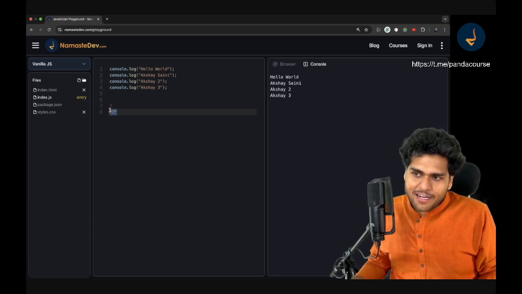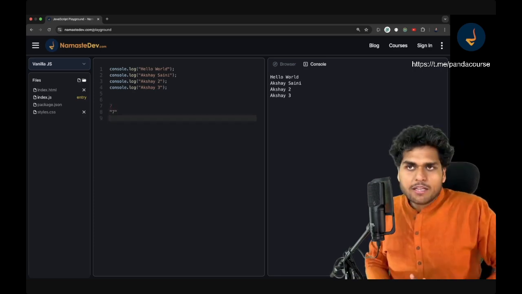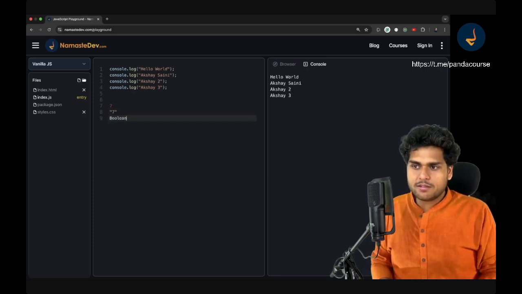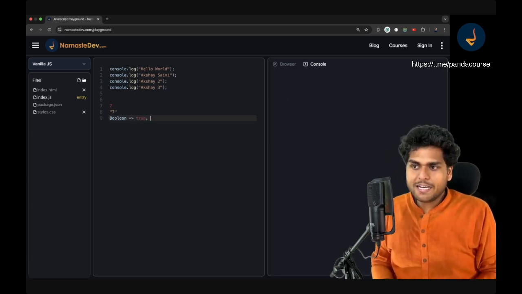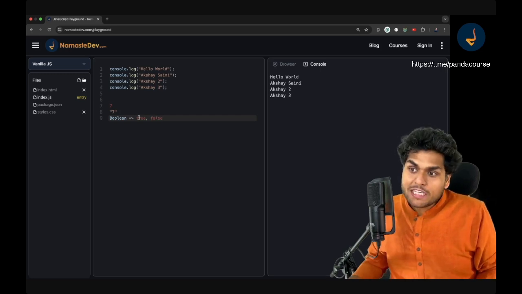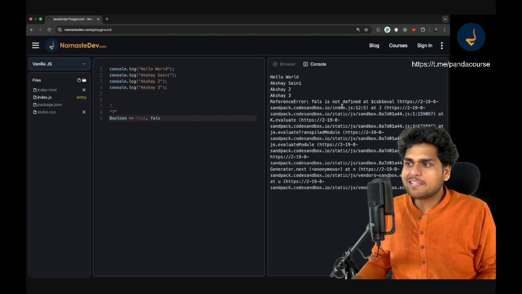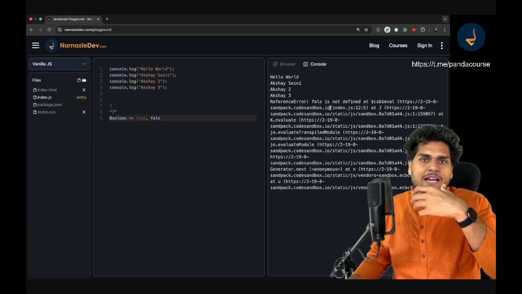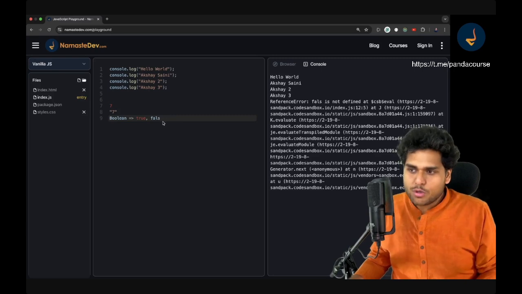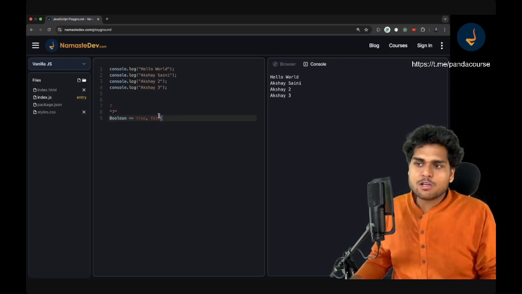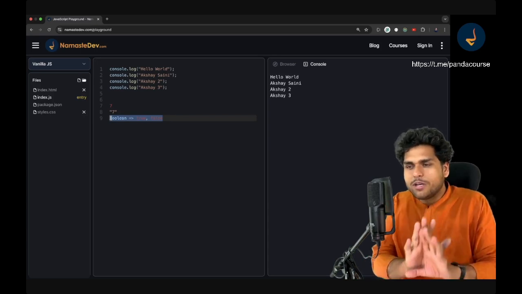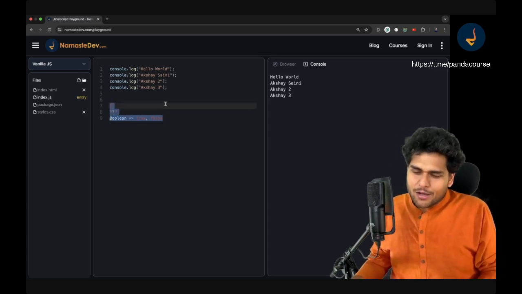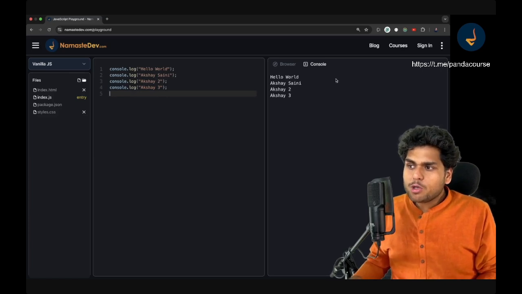So this is a string, this is a number, and in programming there is something known as boolean. When I say boolean, it's a data type, and this data type can only be true or false. Now these true and false are reserved keywords. If you misspell it, if you write FALS, it will say FALS is not defined, because JavaScript does not understand what FALS is. So it should be false. That is when it will recognize false. So there are 3 main data types which I want to tell you right now. There are more data types, but that's all you need to know: string, number, booleans.